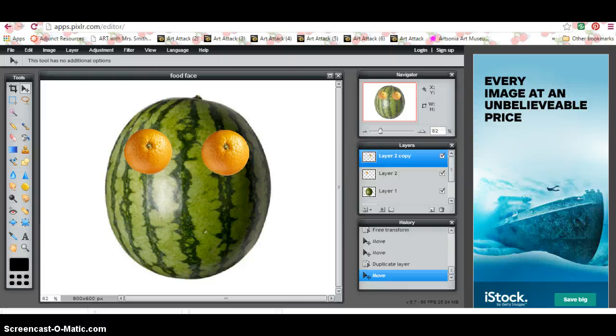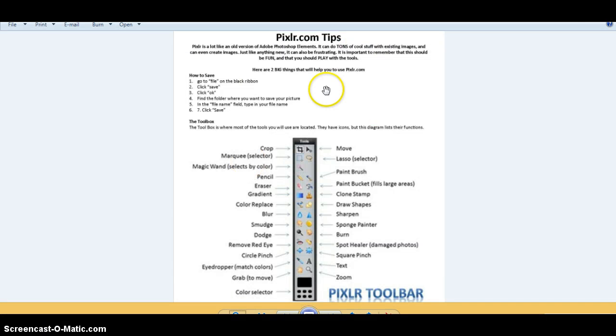Now, I've also made one more thing for you guys. This is the Pixlr.com tips. It has a copy right here of the toolbox, and it tells you what all of these little tools do, and it also tells you how to save. When I'm working in the computer lab with my students, every single student has one of these because they will ask you 100 times, how do I save? And then they will ask you 100 times, what does this tool do? And you can say, listen, you need to have enough self-efficacy to look at the worksheet that I've provided for you and figure some of this out on your own, because that's really what photo editing is about. It's about trial and error.